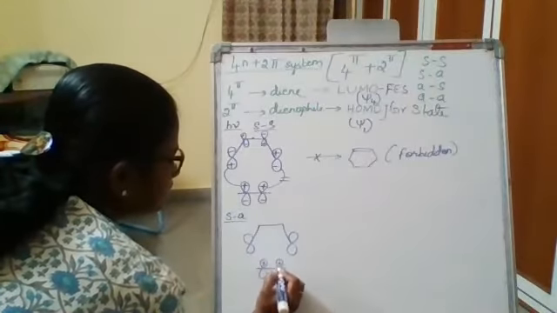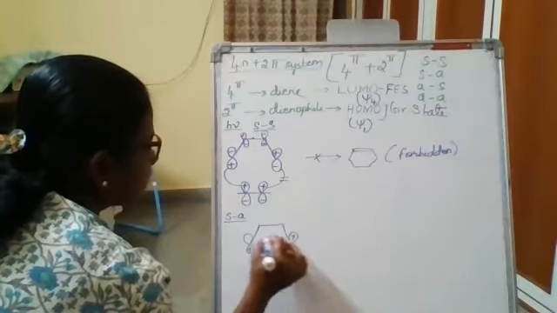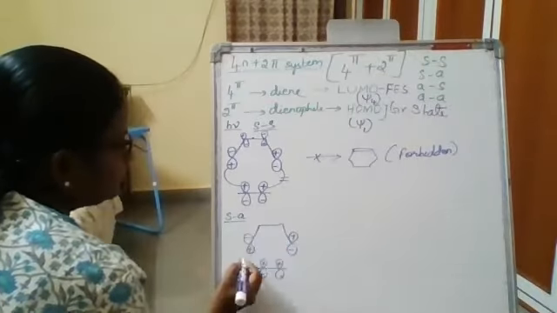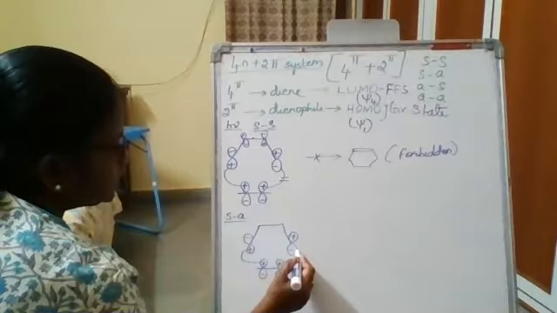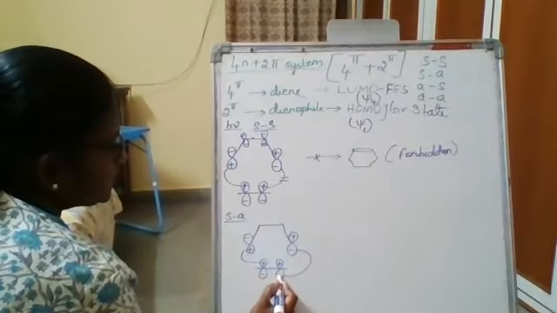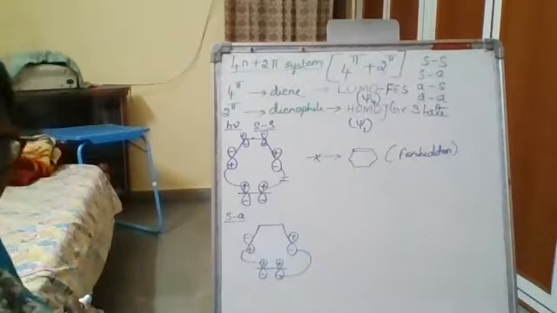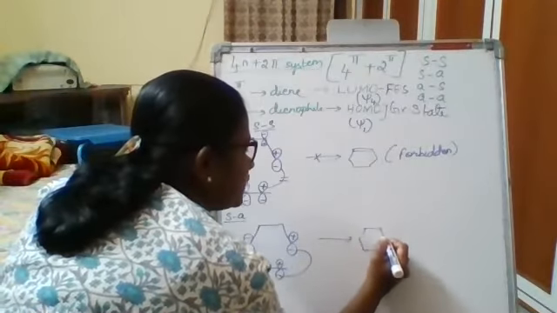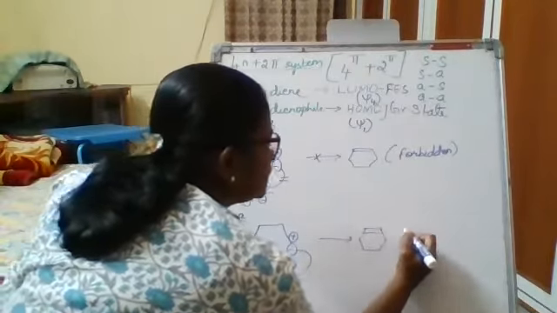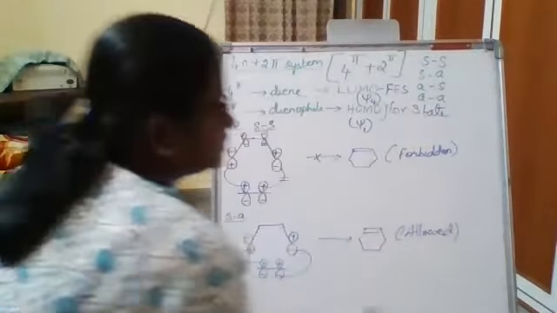Plus, plus, minus, minus, plus, minus. With respect to the first reacting partner, it is suprafacial addition. With respect to the second reacting partner, it is antara. Both of them are giving a bonding interaction. So there will be formation of your cyclohexene adduct. So this is considered to be an allowed interaction.